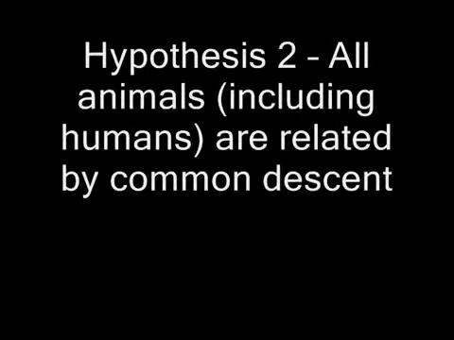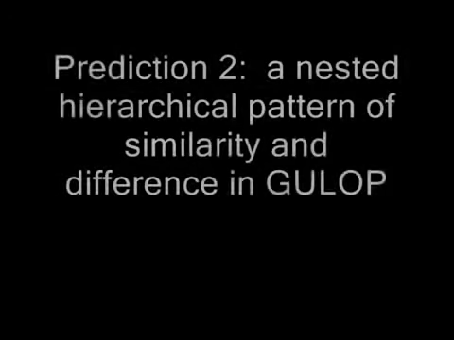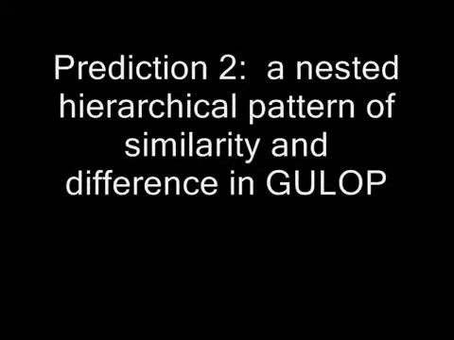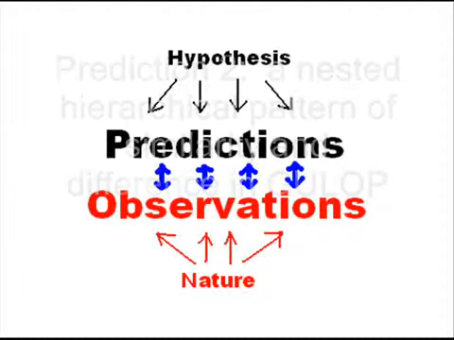Hypothesis 2. All animals, including humans, are related by common descent. Prediction for hypothesis 2. GULOP should follow the same specific nested hierarchical pattern of similarity and difference that is seen in functional genes and physical traits. Now the test.